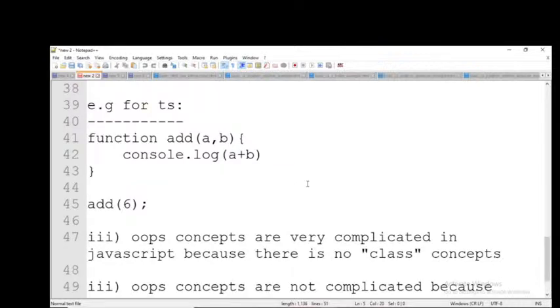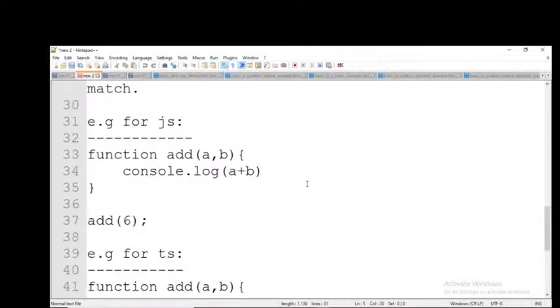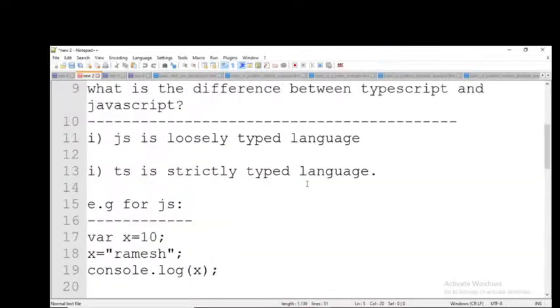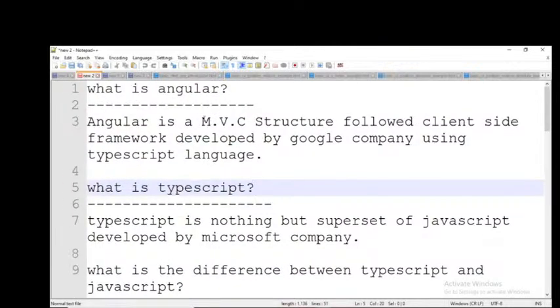Now in today's class, I'm going to explain this MVC structure and how Angular works depending upon the REST API. Clear or not? Respond please.